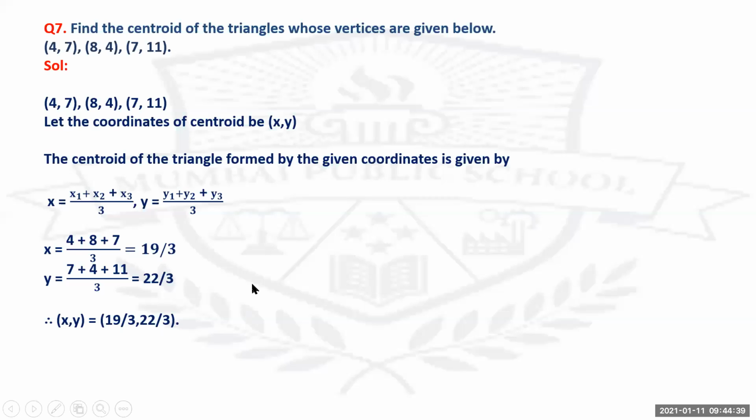Very easy question, direct question. See, you should not lose marks in this kind of questions. Understand? Very easy questions. Therefore, the coordinates of the centroid are 19 upon 3, 22 upon 3. You can remove the screenshot of this. We'll move ahead to the next question.